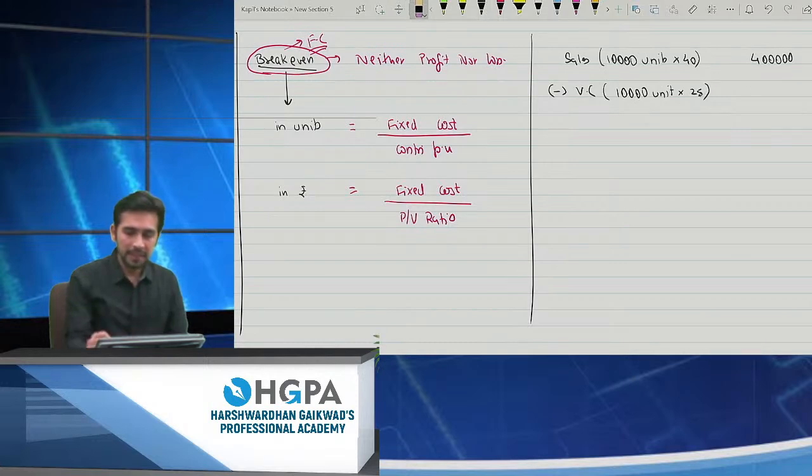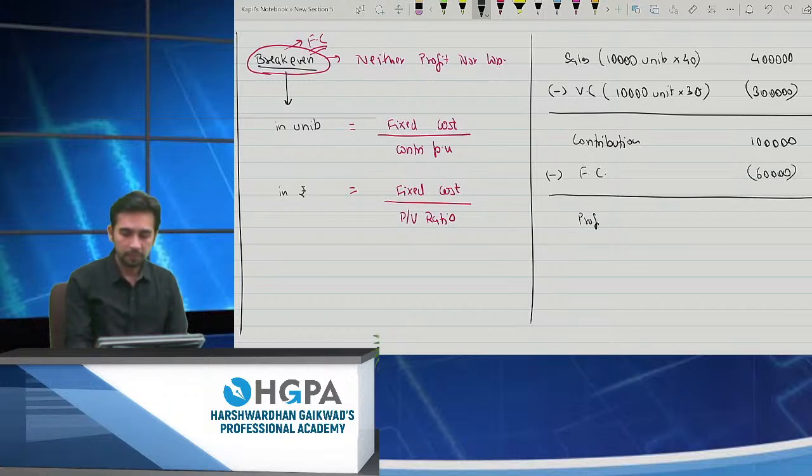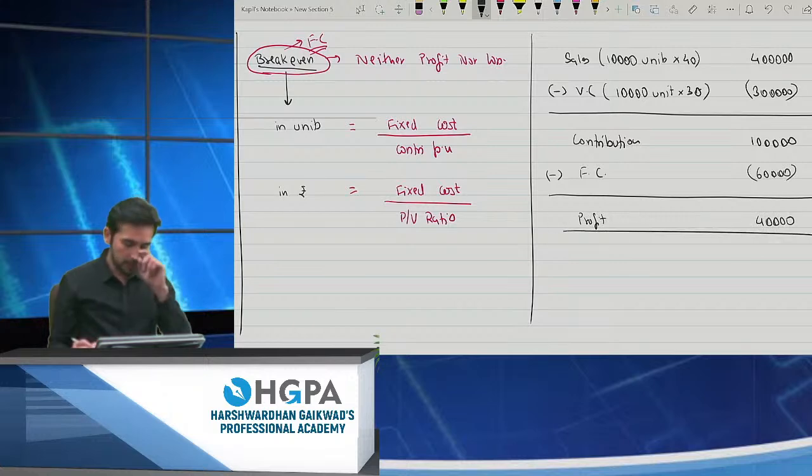Okay, I'll make it a bit simple for you. I'll make it 30. So it is 3 lakh. Okay. So how much is the contribution? Okay, contribution is very simple. It becomes 1 lakh. So I'm having contribution of 1 lakh rupees. Fixed cost is 60,000 given to you. Yes. Please tell me what is my profit. Profit is 40,000. Yes, profit is 40,000.